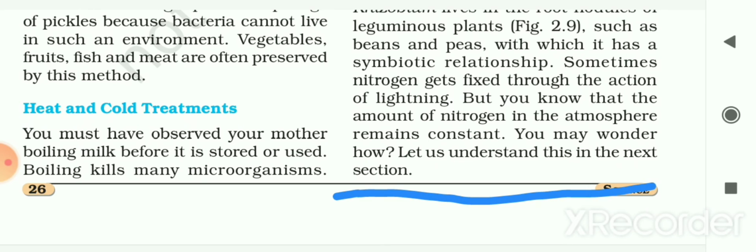Sometimes nitrogen gets fixed through the action of lightning also. But you know that the amount of nitrogen in the atmosphere remains constant. You may wonder how. Let us understand this in the next section, that is the nitrogen cycle.